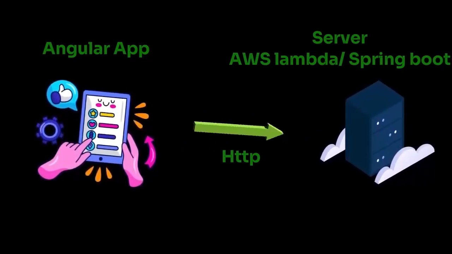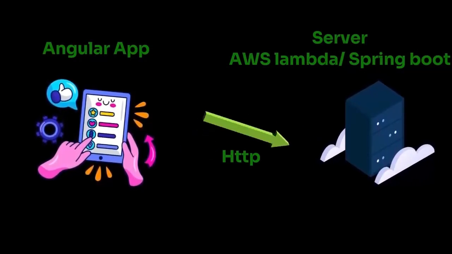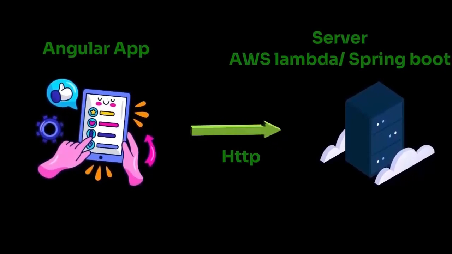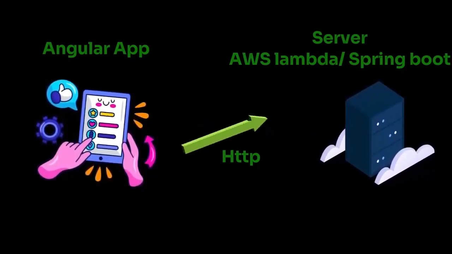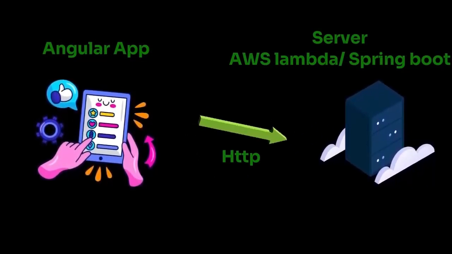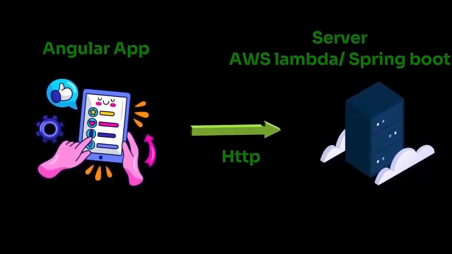It will get the data by using the get method, create the record using the post method, delete using the delete method, and update using the put method. Any Angular application that is rendered onto the browser will always communicate with the server using HTTP only. Let's look into each one with code and a real-time example.